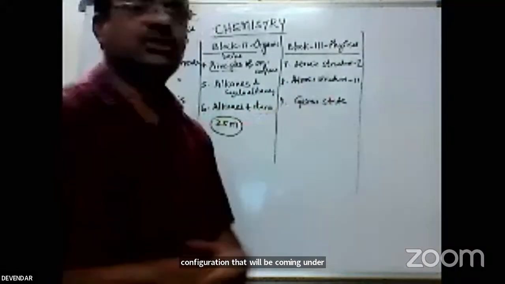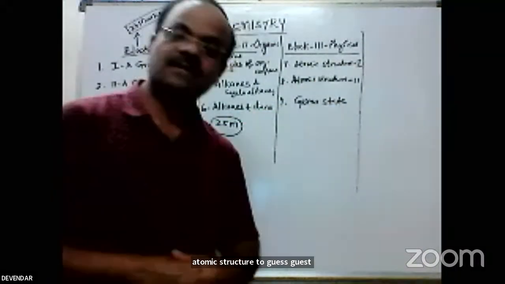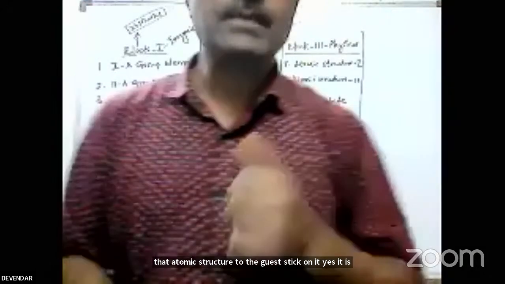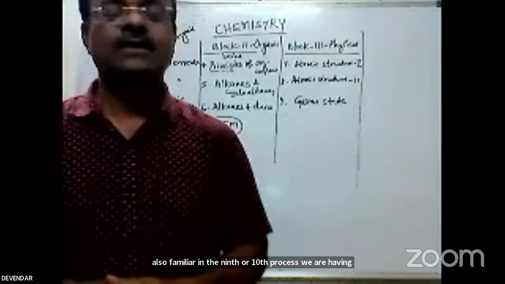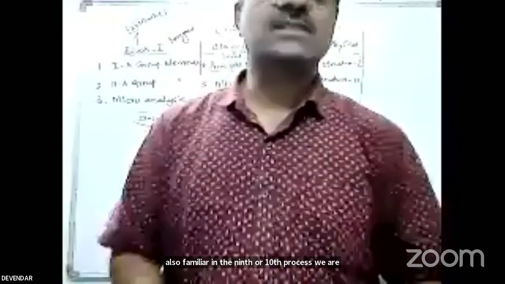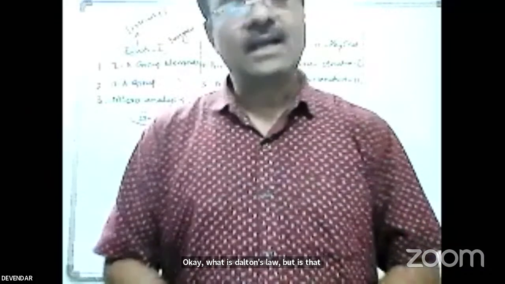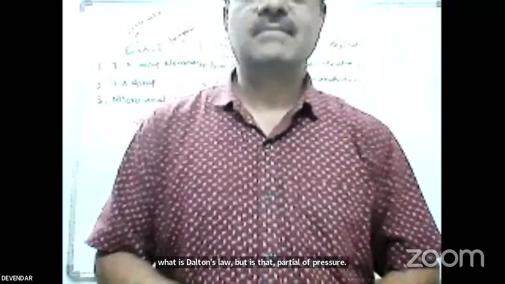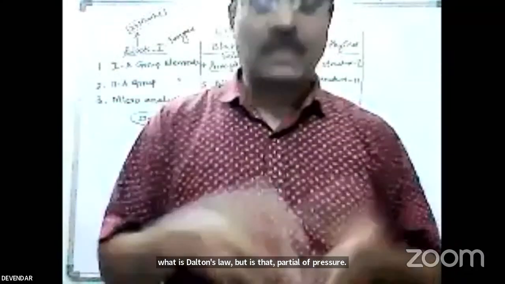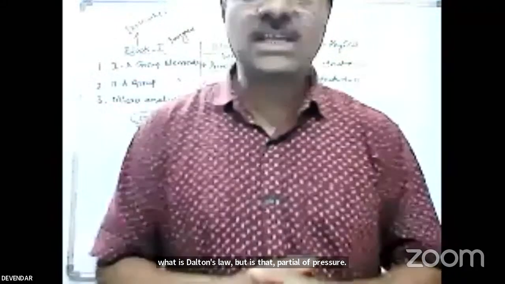Now coming to the gas state. The gas state is already familiar from the 9th or 10th classes. What is Boyle's law, what is Charles' law, what is Avogadro's law, what is Dalton's law, what is the partial pressure law. Like that, so many laws are there. From those laws, we derive the ideal gas equation. We have the universal gas constant R.